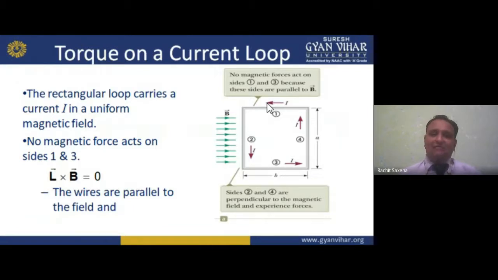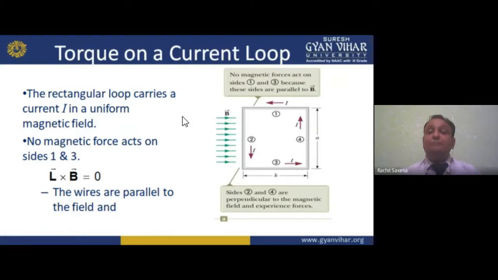But here two sides are equal, because I am talking about the rectangular. The current I is in a uniform magnetic field, flowing like this. It starts from position one, then downward to position two, then to position three, then upward is the fourth position. And the green arrows are showing you the magnetic field.